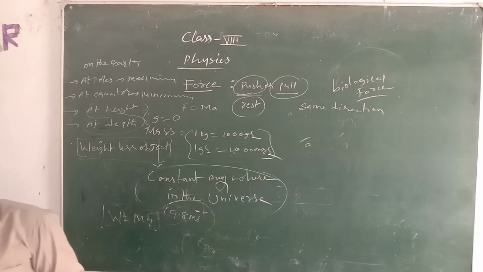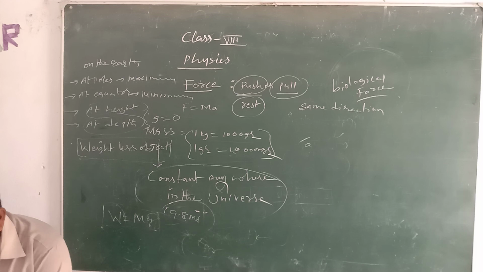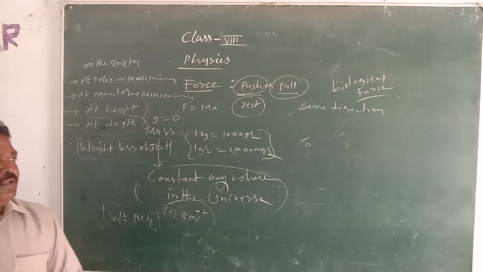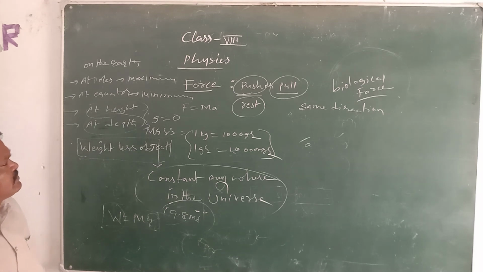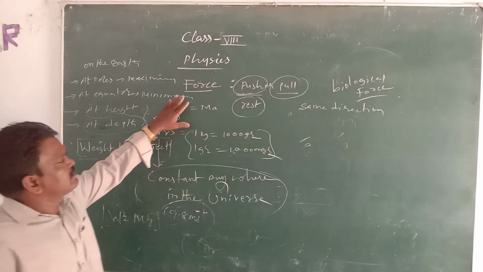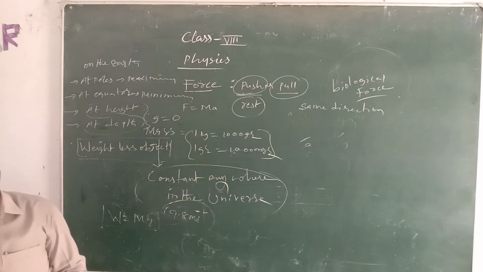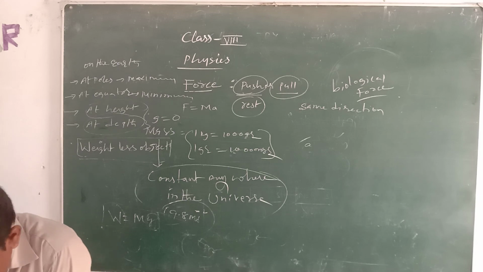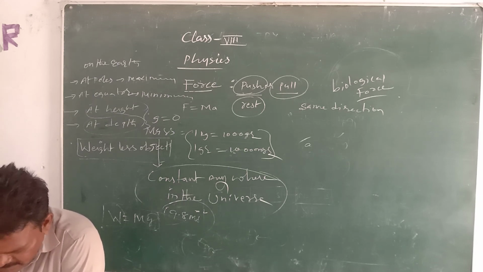Next, after weight, we see the units of force in different systems we have: CGS, MKS and FPS systems. Force, as already said, in the MKS system is newtons, and in the CGS system it is dyne.